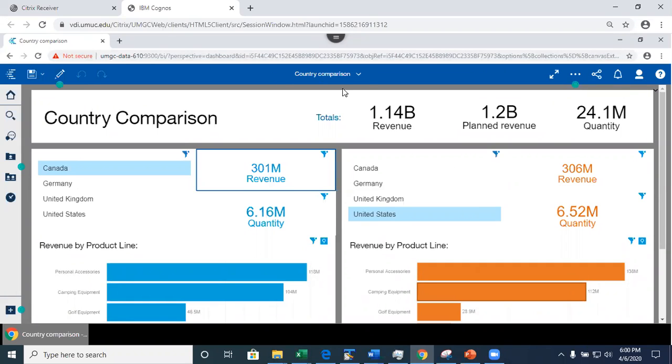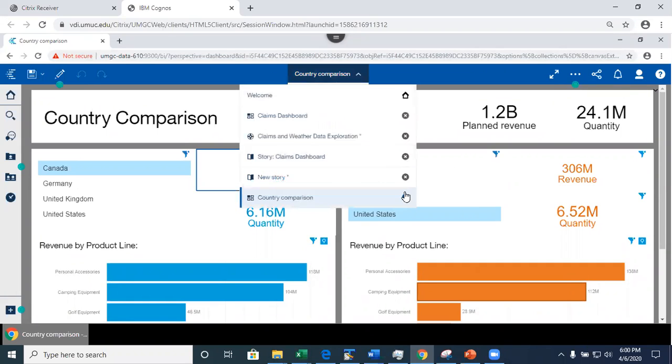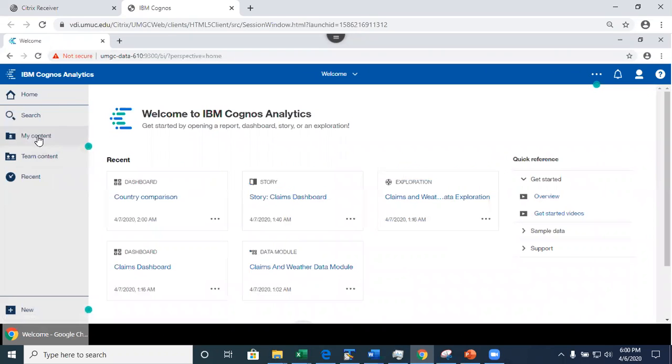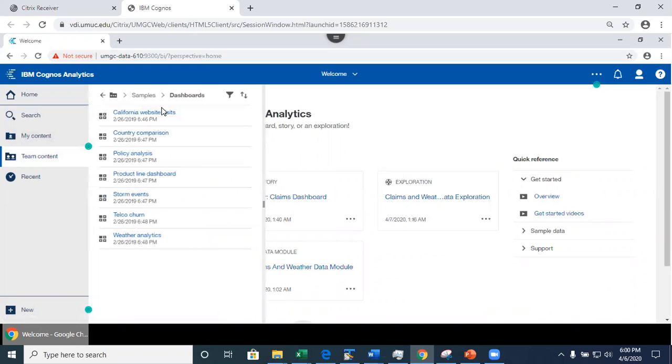Now, what I'm going to do is close this out, okay? Here are the samples. And you also see the sample stories too, right? It's on here. And the data that it's using is also here. So you've got that.